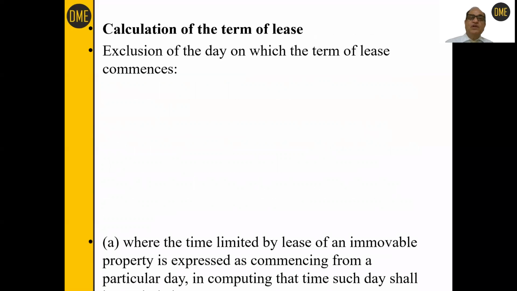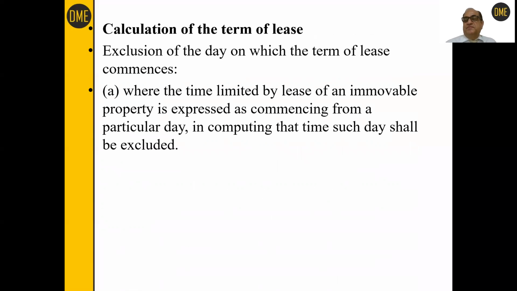Now, how to calculate the term of the lease? Because suppose lease was for a year, how to calculate when the lease expires, when 1 year expires, or the fixed term 10 years or 5 years, whatever may be, when it will expire. Why you should know this calculation?